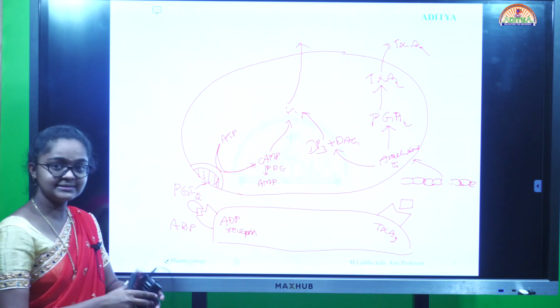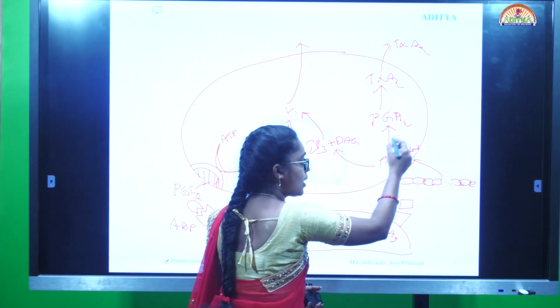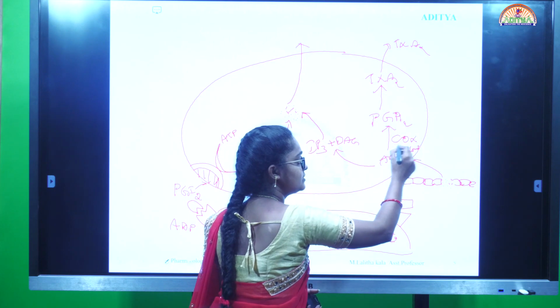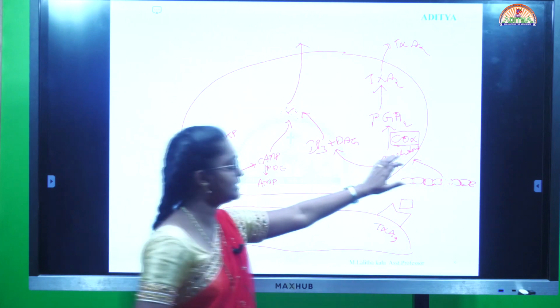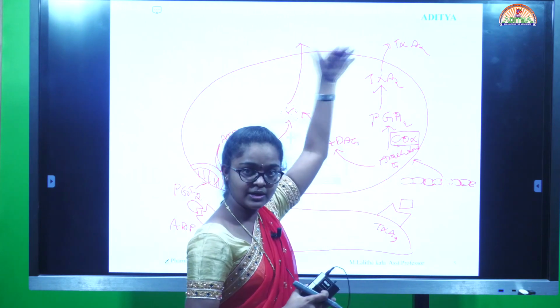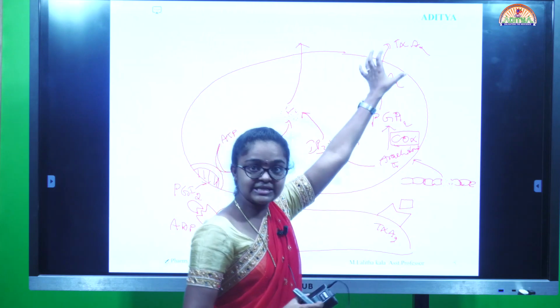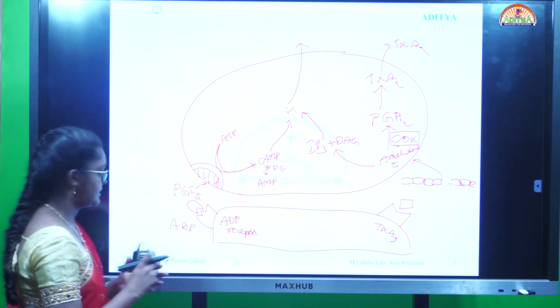Here we are going to see the COX mechanism. COX, the cyclooxygenase enzyme, is inhibited here, inhibiting the conversion of arachidonic acid into prostaglandin A2 and then into thromboxane A2. All these mechanisms will be inhibited by the COX inhibitors.